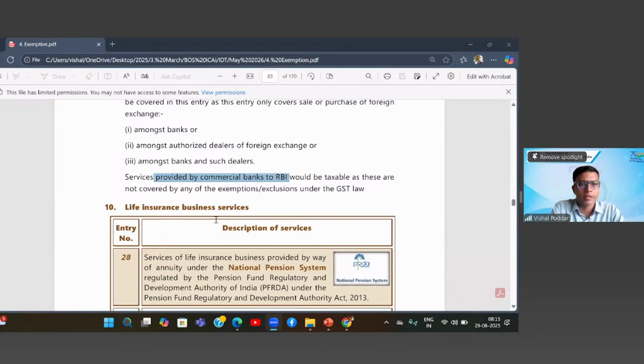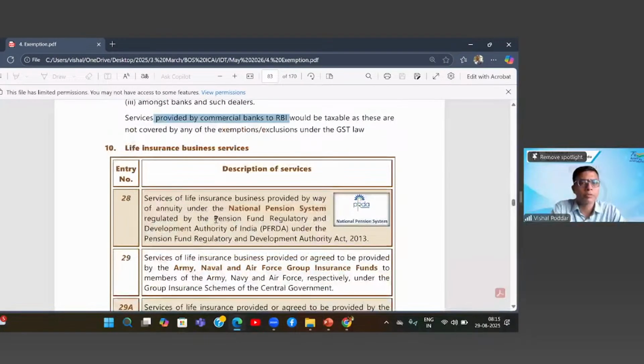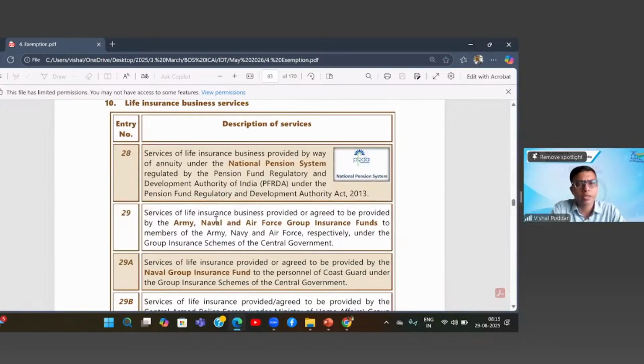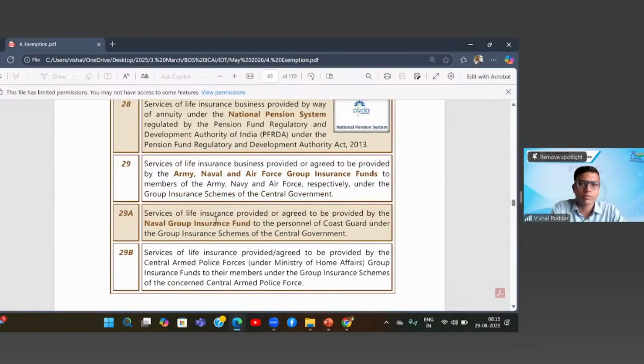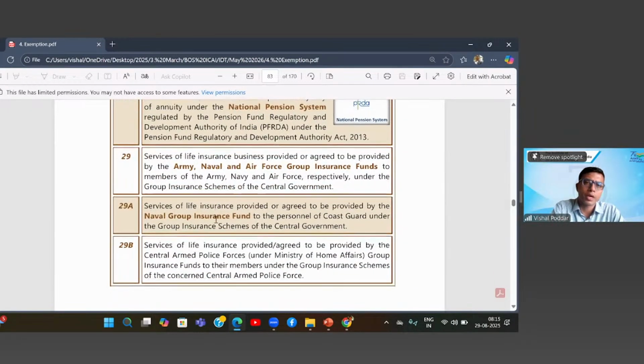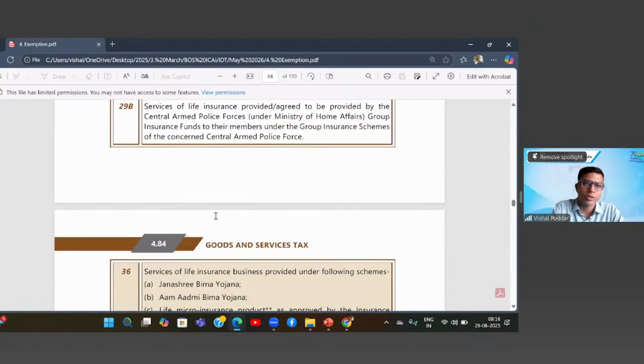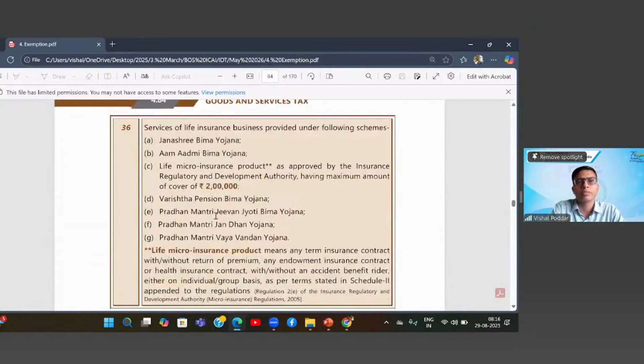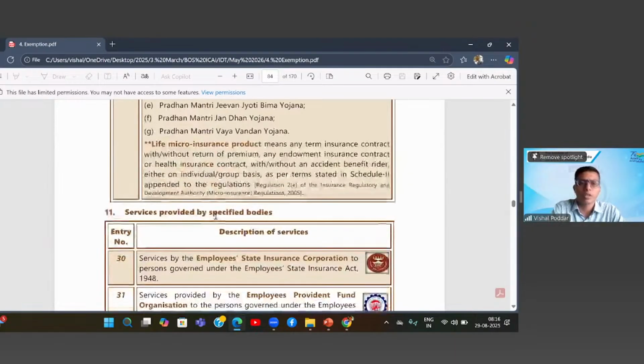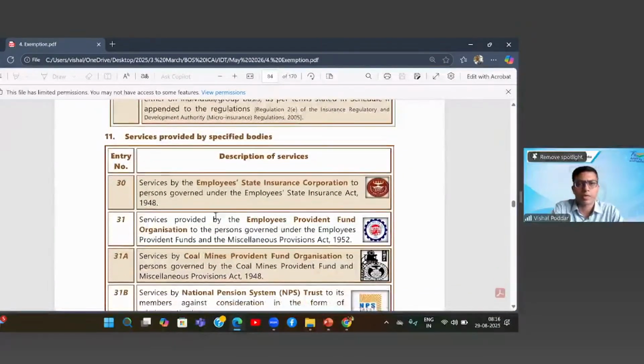Sure. Then these are some specific life insurance products given by the insurance company that will be exempt. In short, there will be no GST on these specific life insurance schemes or life insurance products.